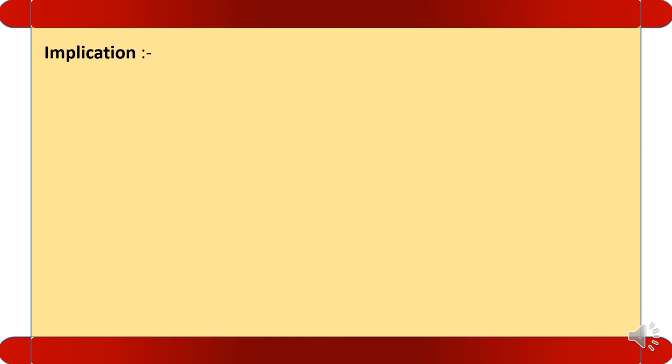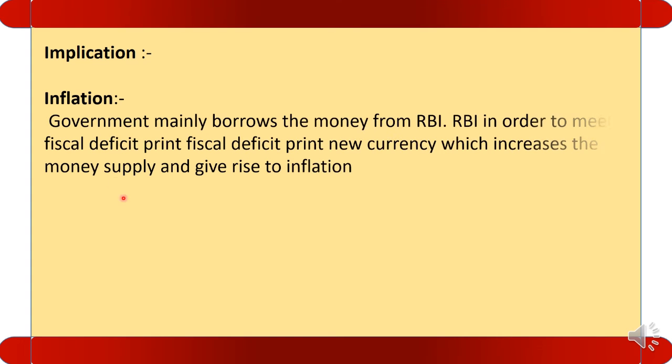Let us see the implications. The first implication is inflation. Government mainly borrows the money from RBI. RBI, in order to meet the fiscal deficit, prints new currency, which increases the money supply and gives rise to inflation.